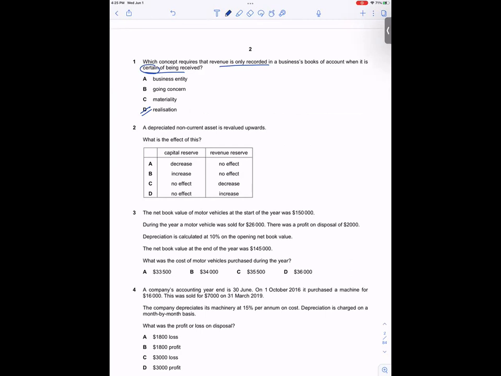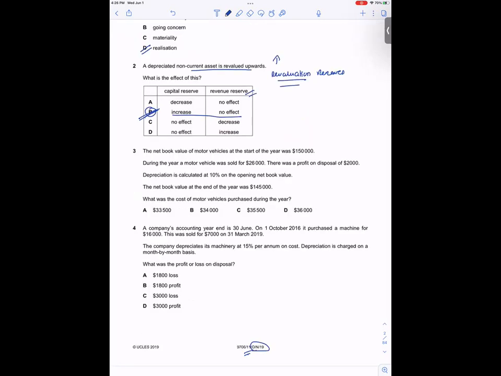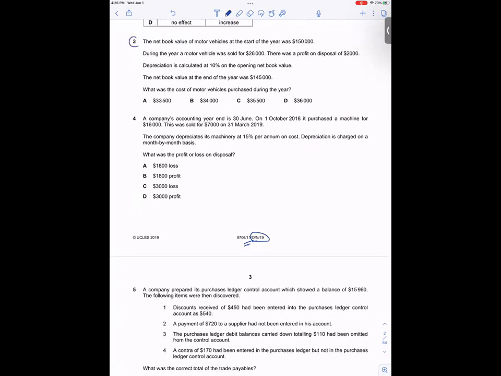A depreciated non-current asset is revalued upwards. So if you revalue your non-current assets upwards, what is the effect of this? A revaluation reserve will be created. Revaluation reserve is a capital reserve, so capital reserve will increase. Only in B it is showing an increase, and there will be no effect on revenue reserve. So this is the correct option. Go to the third one.